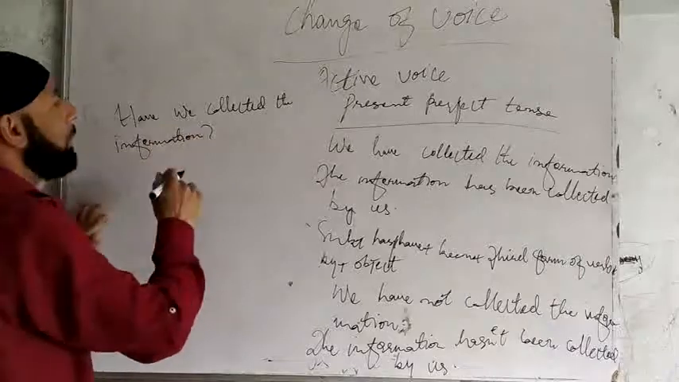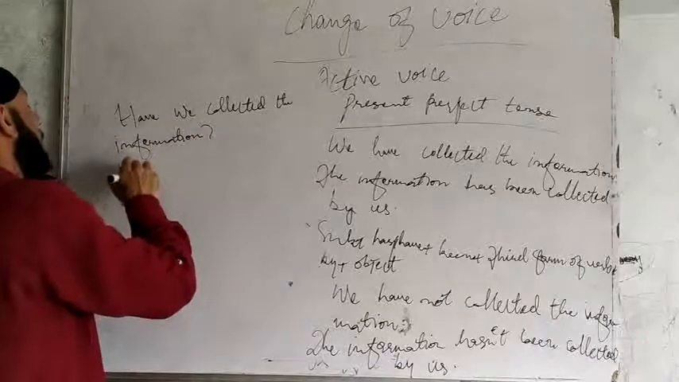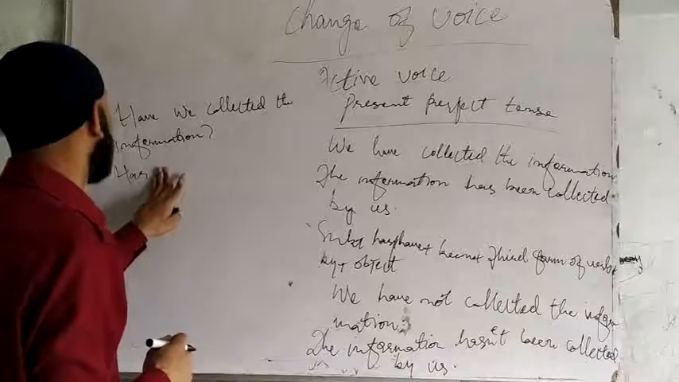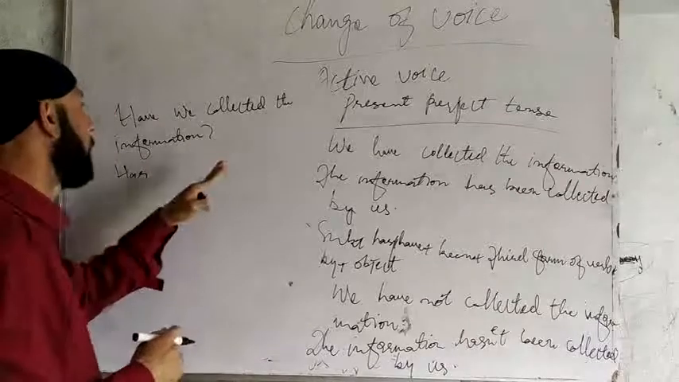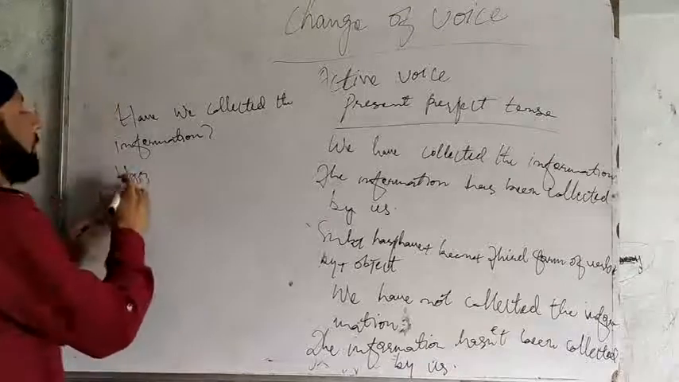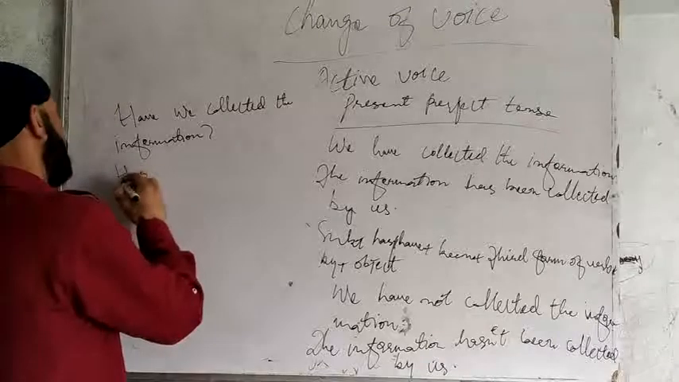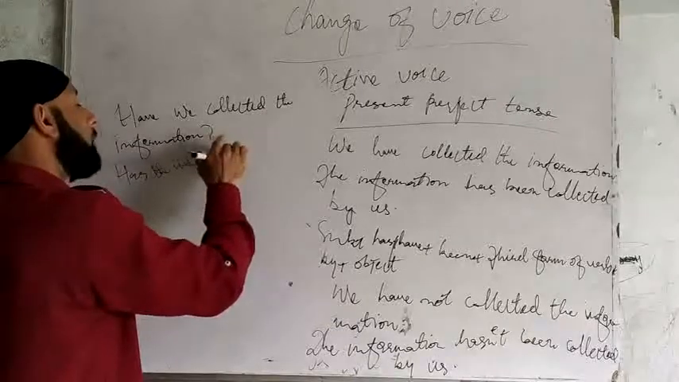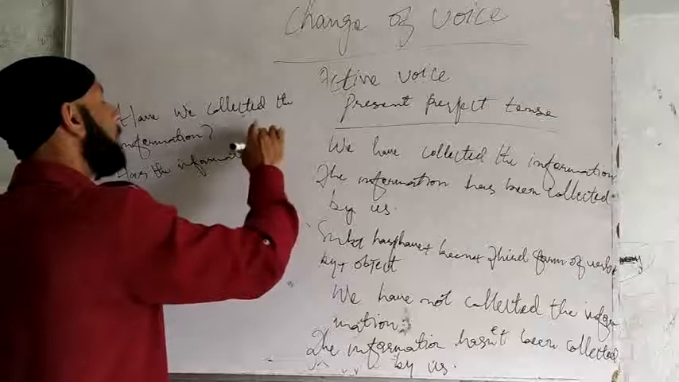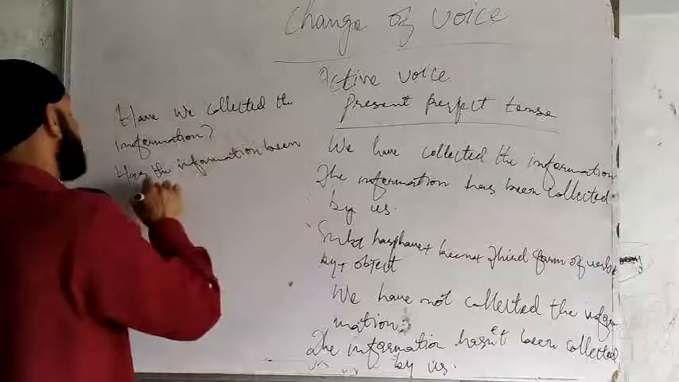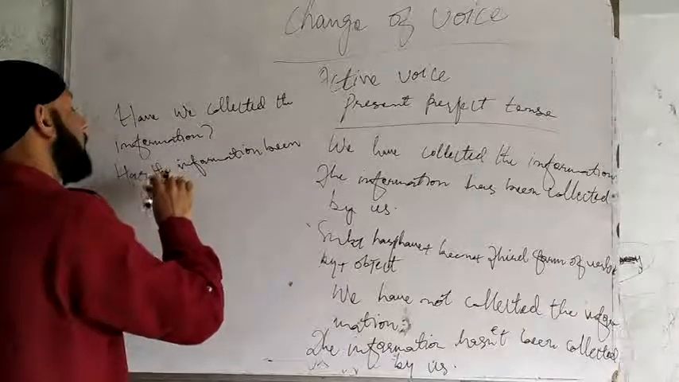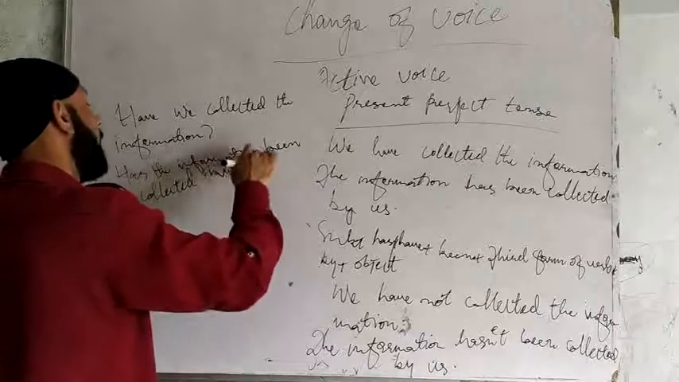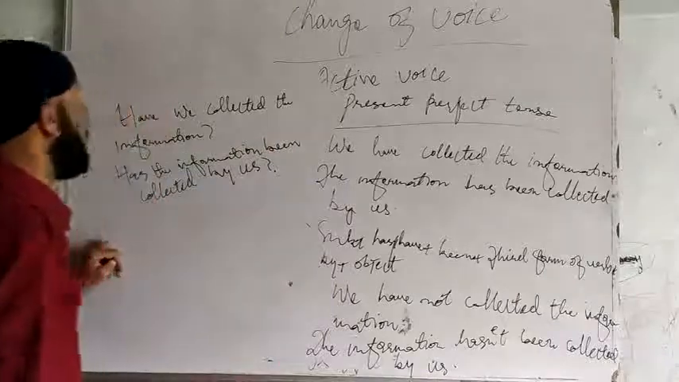Now it will be turned into has the information, because now the information is the subject, so we will use has. As the information is third person singular, we will use has as the auxiliary. Has the information been collected by us? This is interrogative.